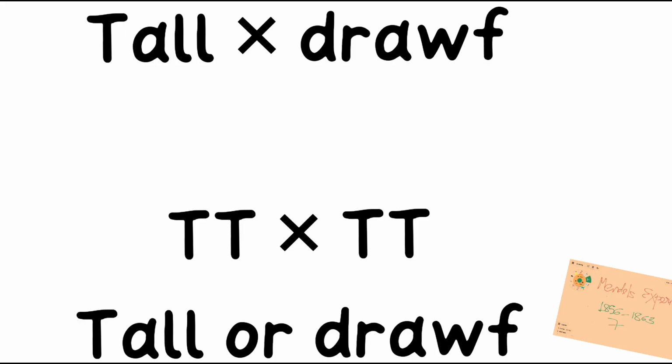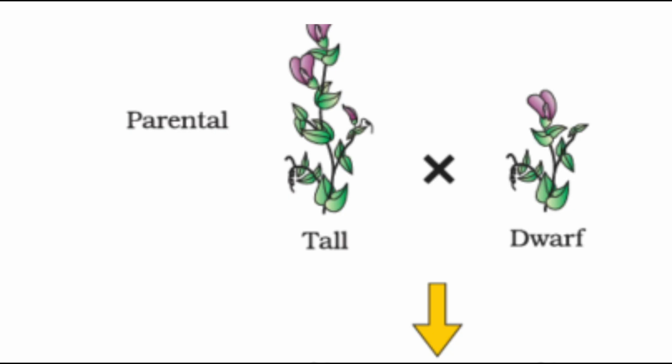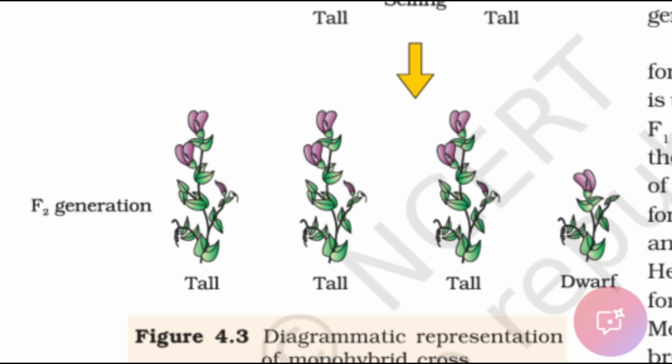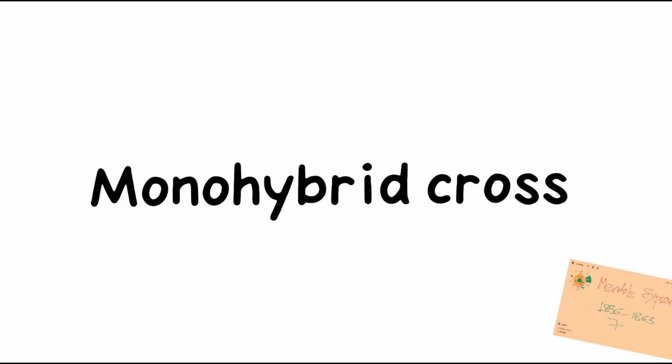Now you can see this in the figure that is given here. The tall and dwarf were crossed, and then selfing was done in the F1 generation. Of the four, three were tall and one was dwarf. This represents the monohybrid cross in the diagram. Similar results were obtained when he studied the F1 and F2 generations. Both traits were expressed in a proportion of 3:1, that is 3 tall and 1 dwarf, and the contrasting trait did not show any blending in either the F1 or F2 stage.